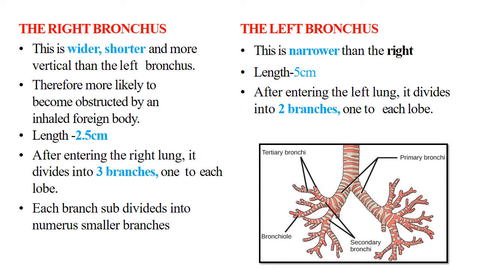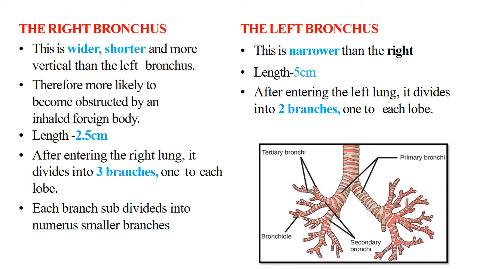After entering the right lung, it divides into three branches, one to each lobe. In the right lung there are three lobes, so there are three branches. In the left lung there are two lobes, so there are two branches. Each branch subdivides into numerous smaller branches, that is the secondary bronchi, the bronchioles and the alveoli.